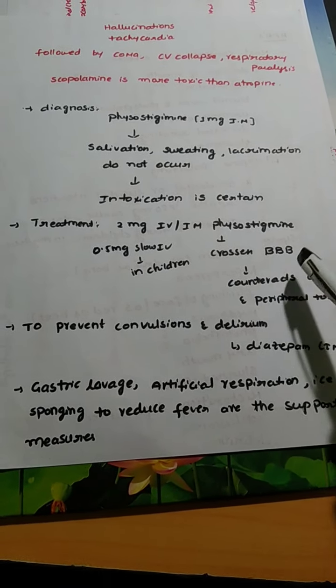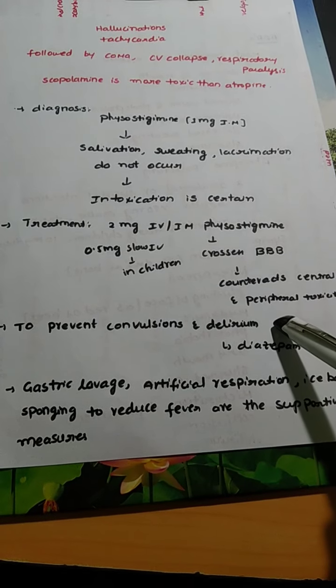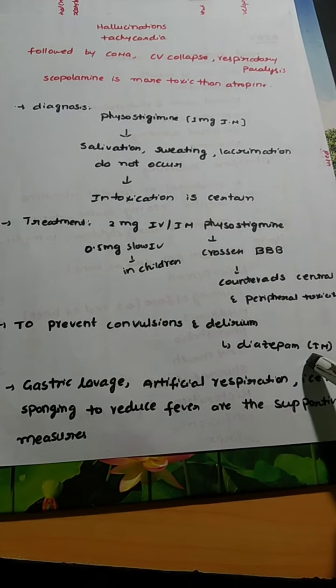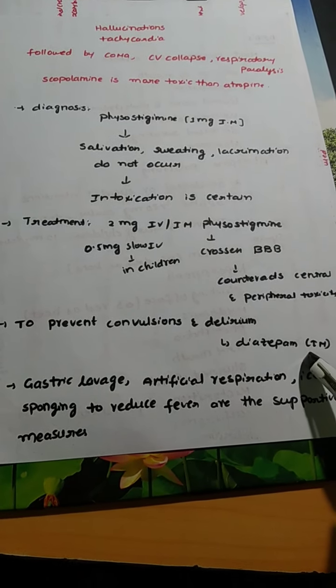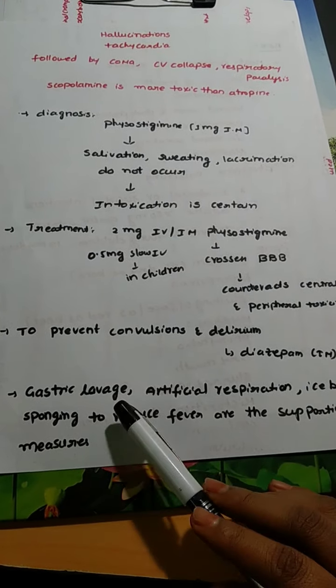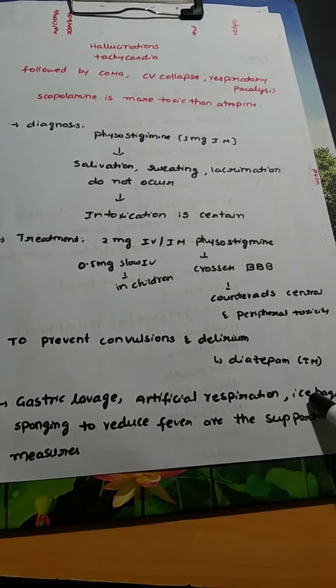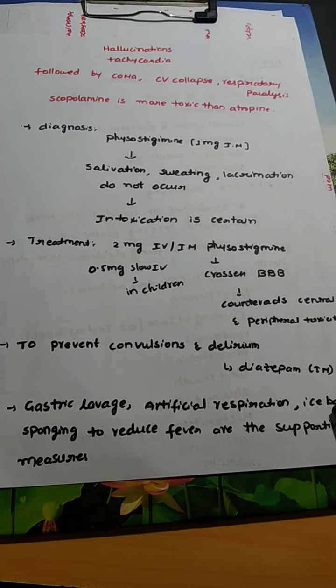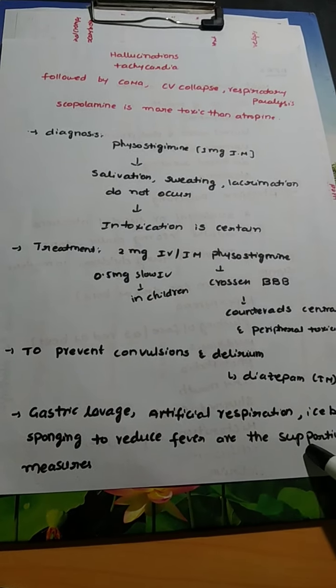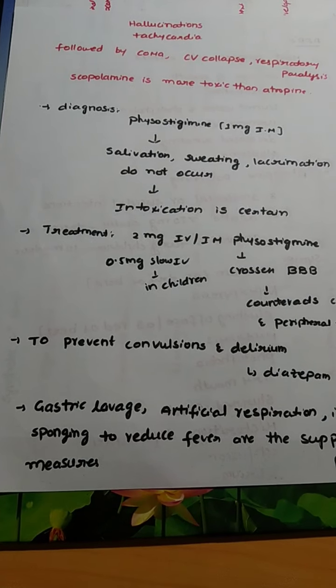In addition to physostigmine, to prevent convulsions and delirium, diazepam is given intramuscularly. In addition to all this treatment, the patient should be given gastric lavage and artificial respiration. If there is an increase in temperature, he should be given an ice bag or sponging to reduce the fever. And all the supportive measures that are required for the patient should be given.